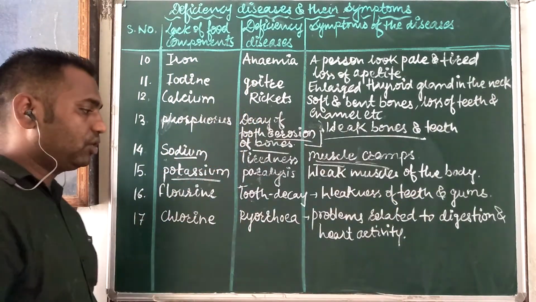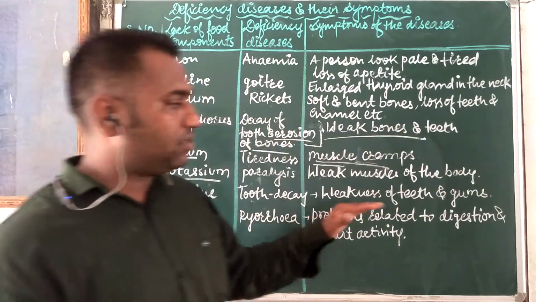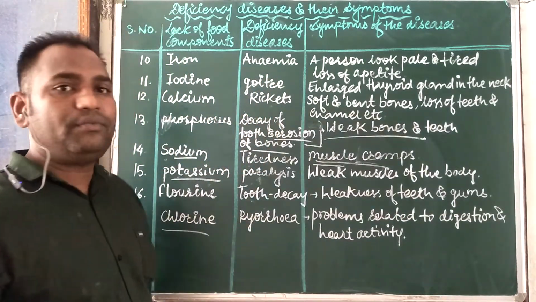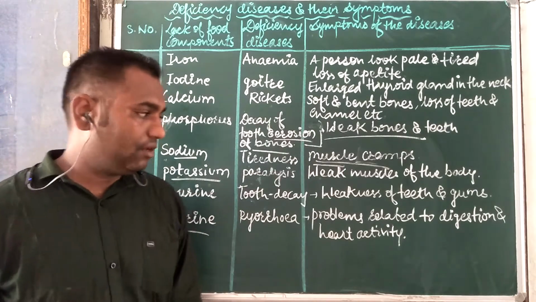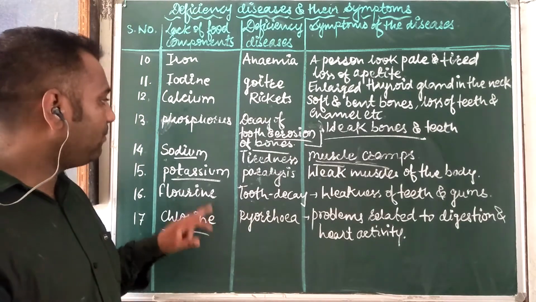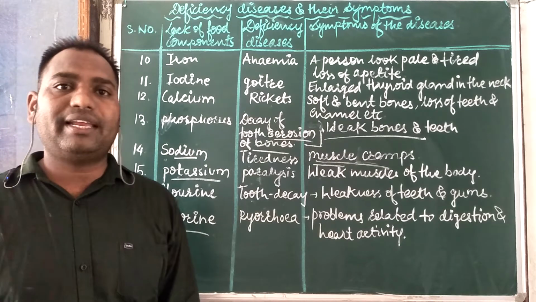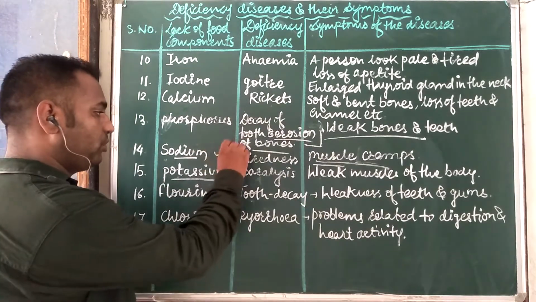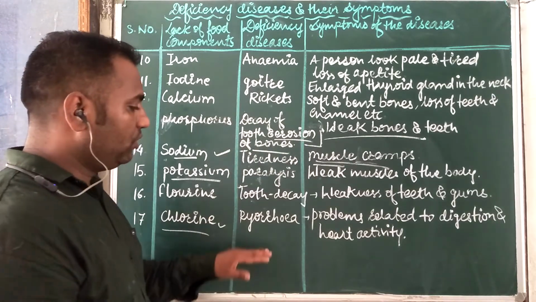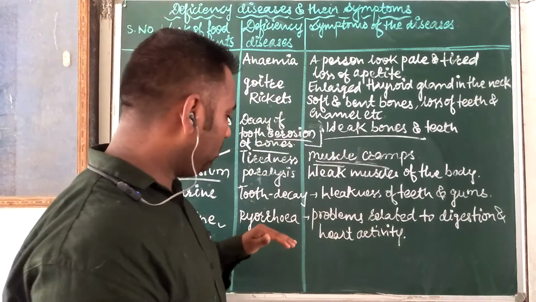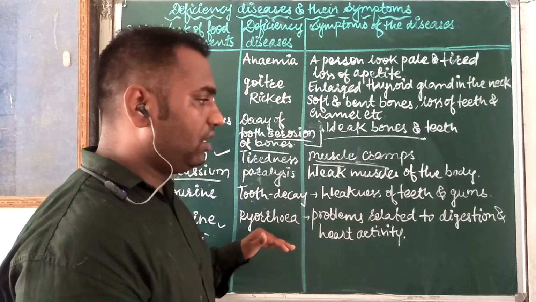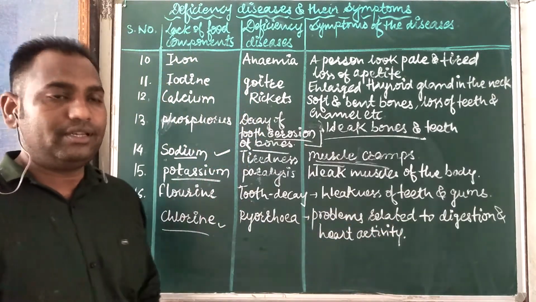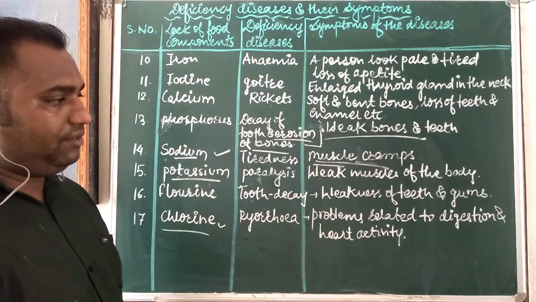And last is chlorine, which means pyrrhia: problems related to digestion and heart activity. If we are not getting chlorine in chloride form, we can get it from sodium in the NaCl form. When we take salt, meaning NaCl, we can recharge the sodium and chlorine level in our body. So pyrrhia is the name of the disease, with problems related to digestion and heart activity.